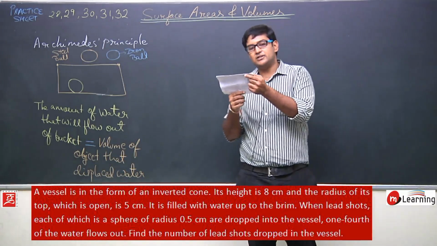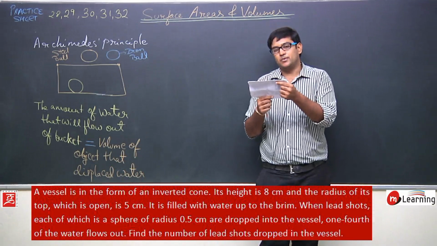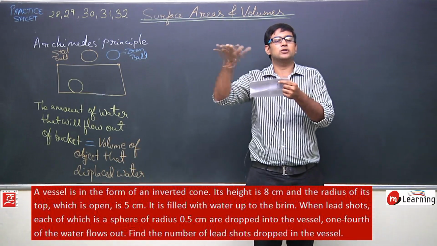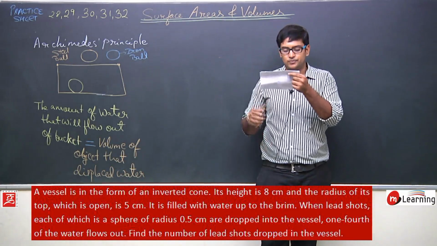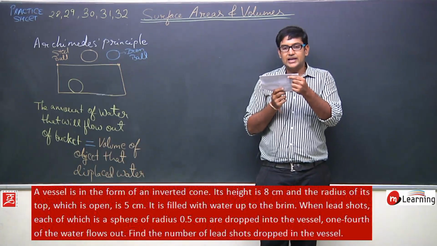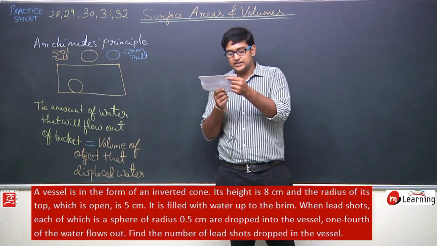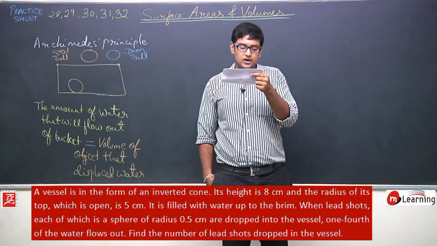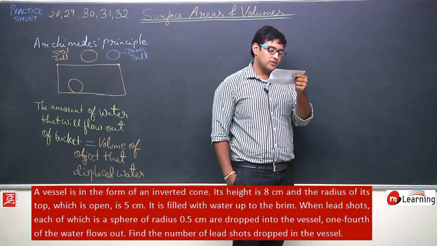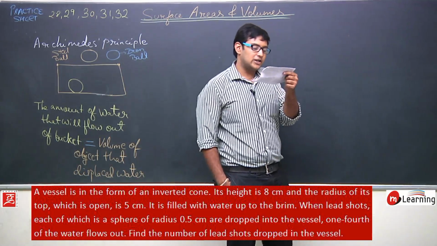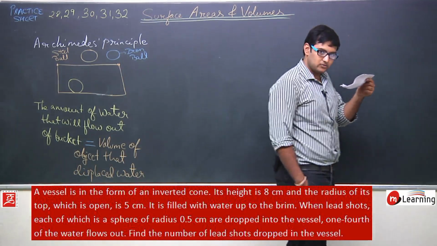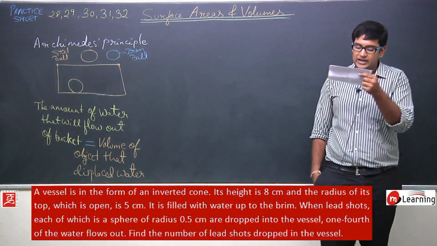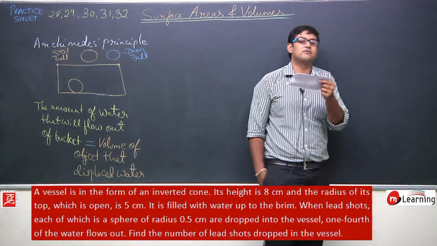It is filled with water up to the brim. Okay, it means it is filled with water up to the top. When lead shots, each of which is a sphere of radius 0.5 centimeters, are dropped into the vessel, 1/4 of the water flows out. Find the number of lead shots dropped in the vessel.